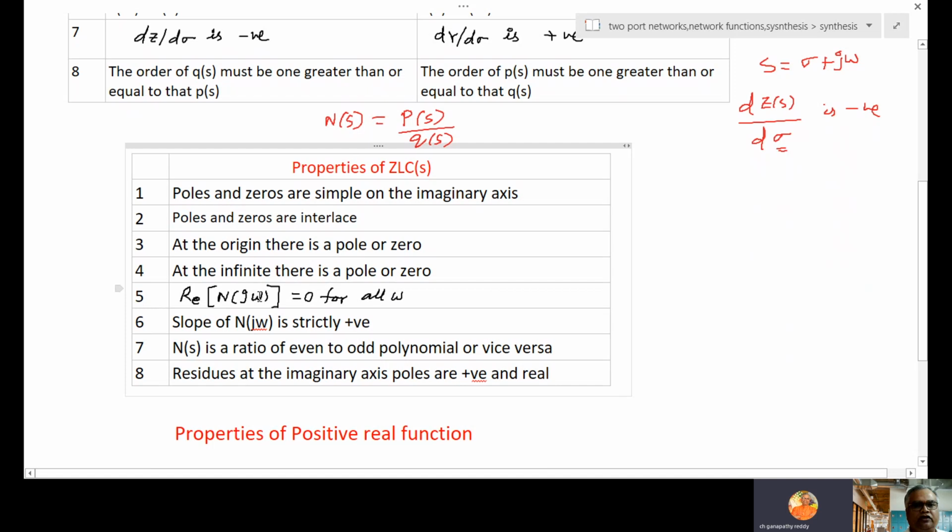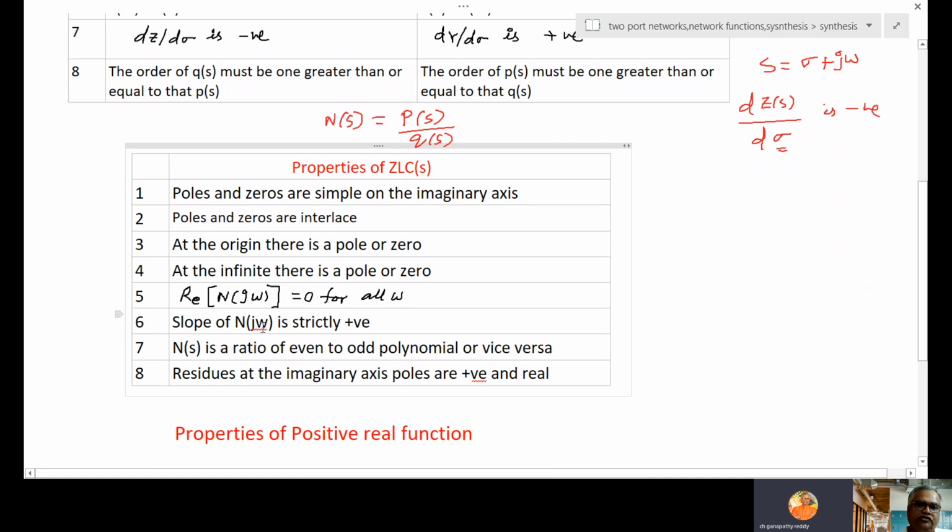Real part of N(j omega): N(s), now s is replaced with sigma plus j omega. Separate the real part, that is compulsorily 0 for all values of omega. Then the slope of N(j omega) is strictly positive.